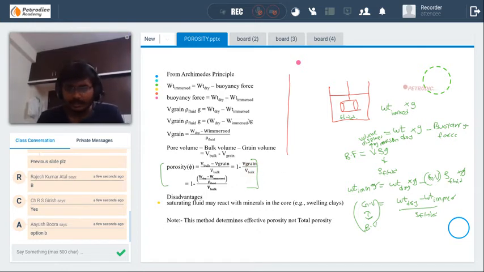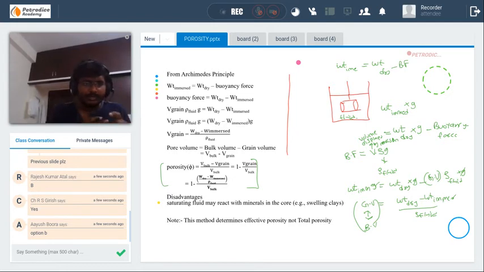I think you have understood the procedure that I have done here. What I have done is, weight immersed is equal to weight dry minus buoyancy force. Buoyancy force is given by V rho g, where V is the volume displaced by the core sample. The volume displaced by the core sample is equal to the grain volume, because all the remaining fluid will be flowing into the pore volume. Okay, from using this principle, we will find grain volume. By using grain volume and bulk volume, we will find the porosity of the formation.